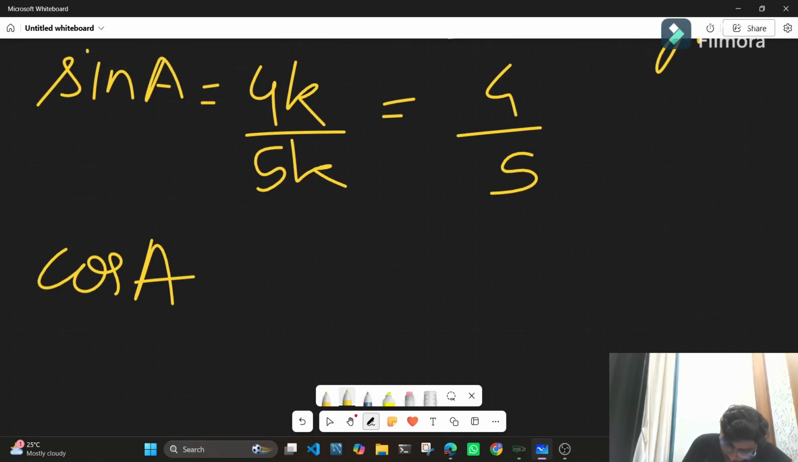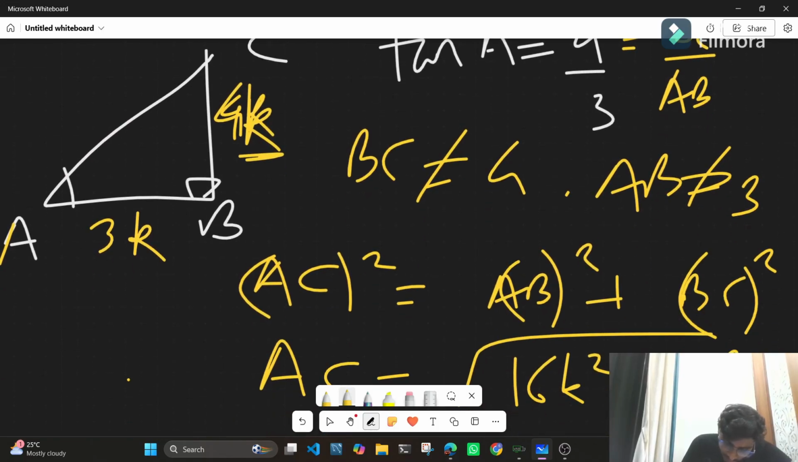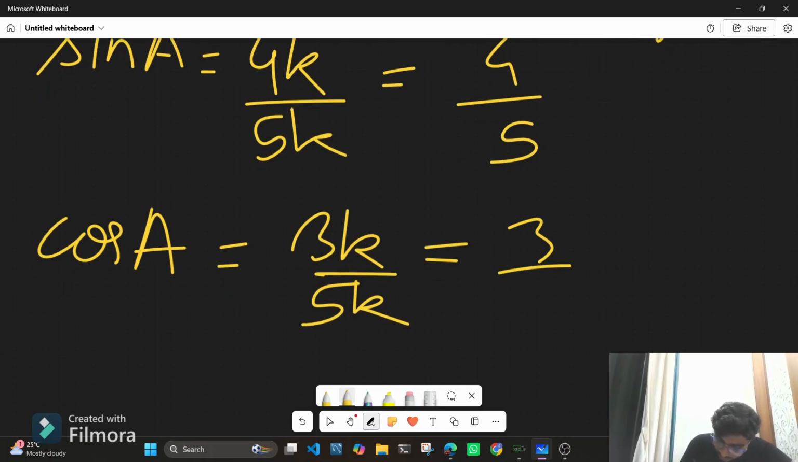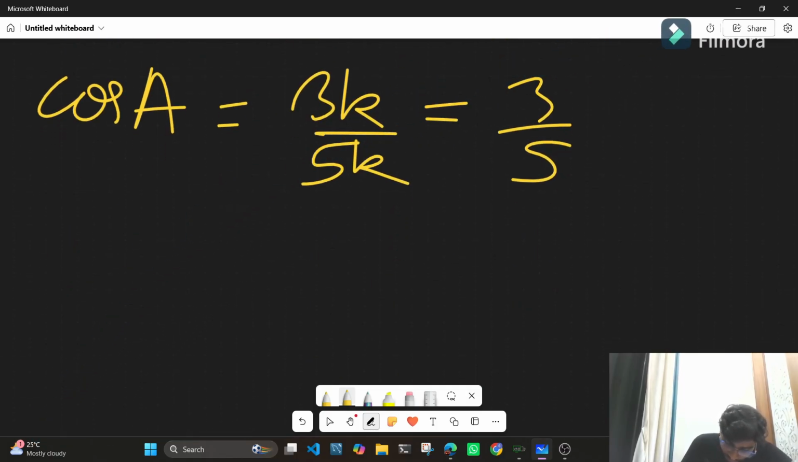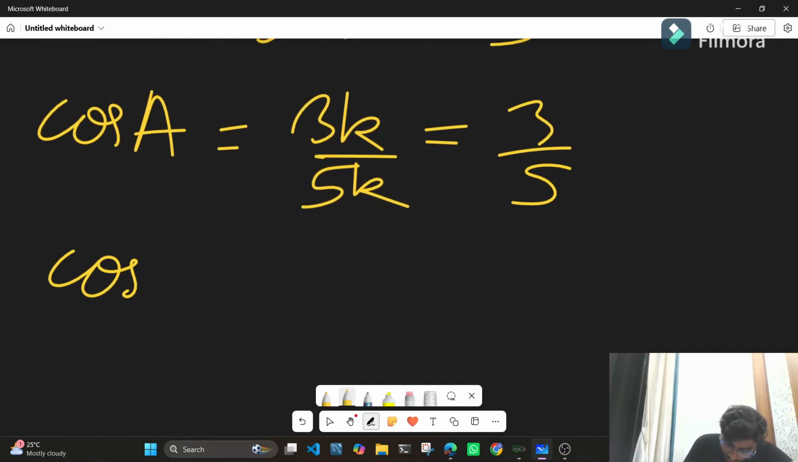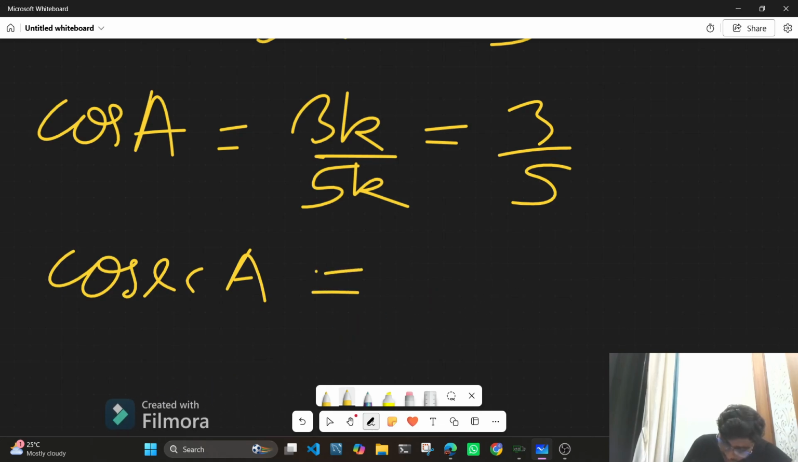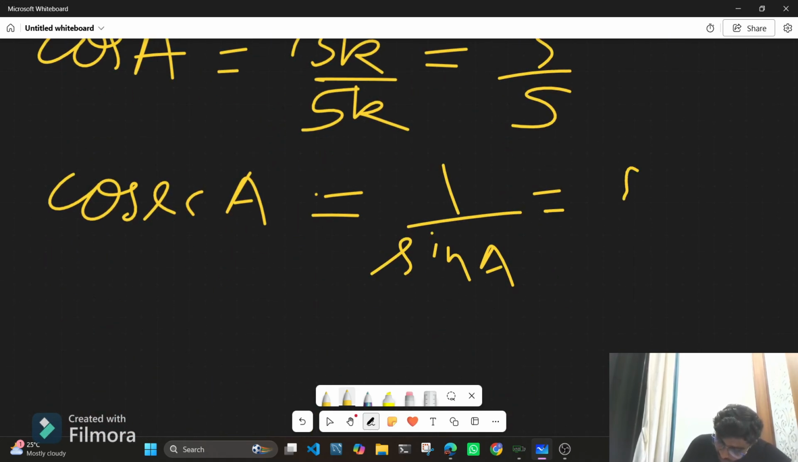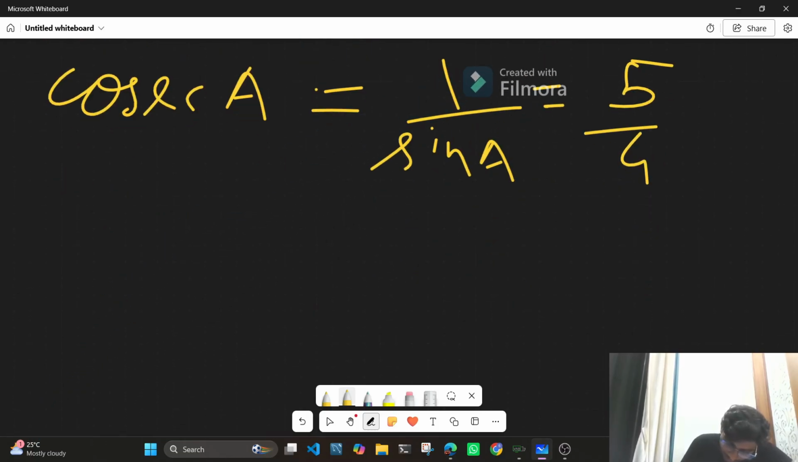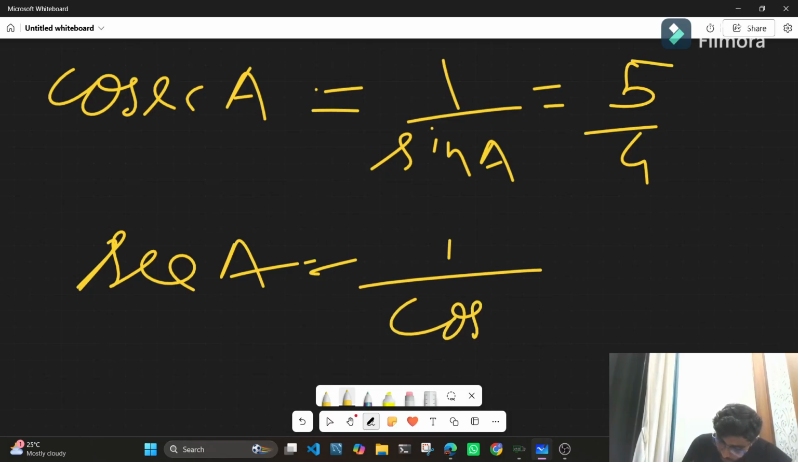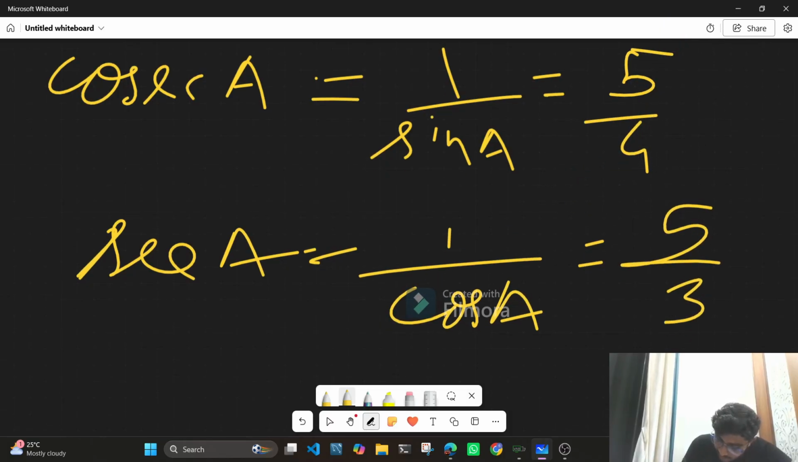Then we have cos A. Cos A is written as the side adjacent to the angle upon the hypotenuse. Again, K gets cancelled out. We write it as 3 upon 5. Then now we can easily derive cosec A, that is the reciprocal of sine A. So the reciprocal of 4 by 5 is 5 by 4, and sec A is the reciprocal of cos A. So that can be written as 5 by 3.